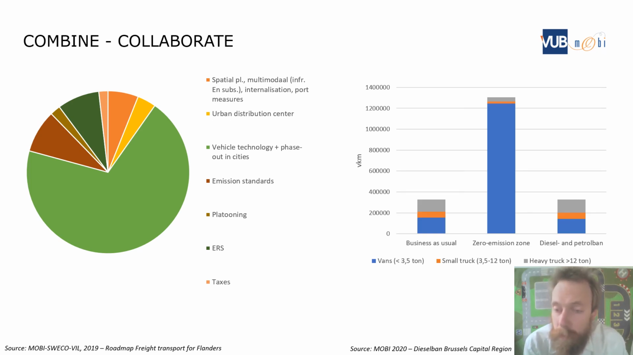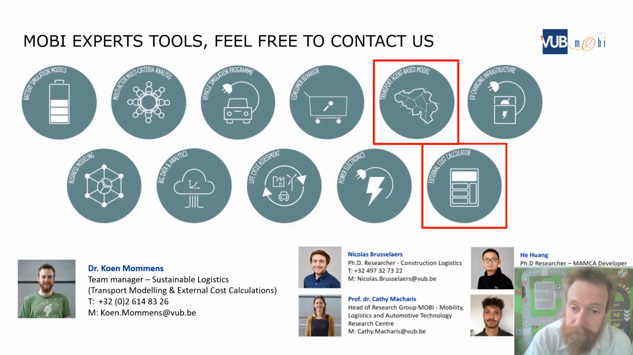In another study for the Brussels government, where we looked at the implementation of a diesel ban and a petrol ban in Brussels, we see that at the current rate, we will not be able to have a good transport system by 2030, implementing the diesel ban, implementing zero emission. If those zero emission vehicles are not ready, heavy duty vehicles will be replaced by zero emission vans, and we'll have more vehicles in the city, more congestion, more air pollution, noise, and accidents.